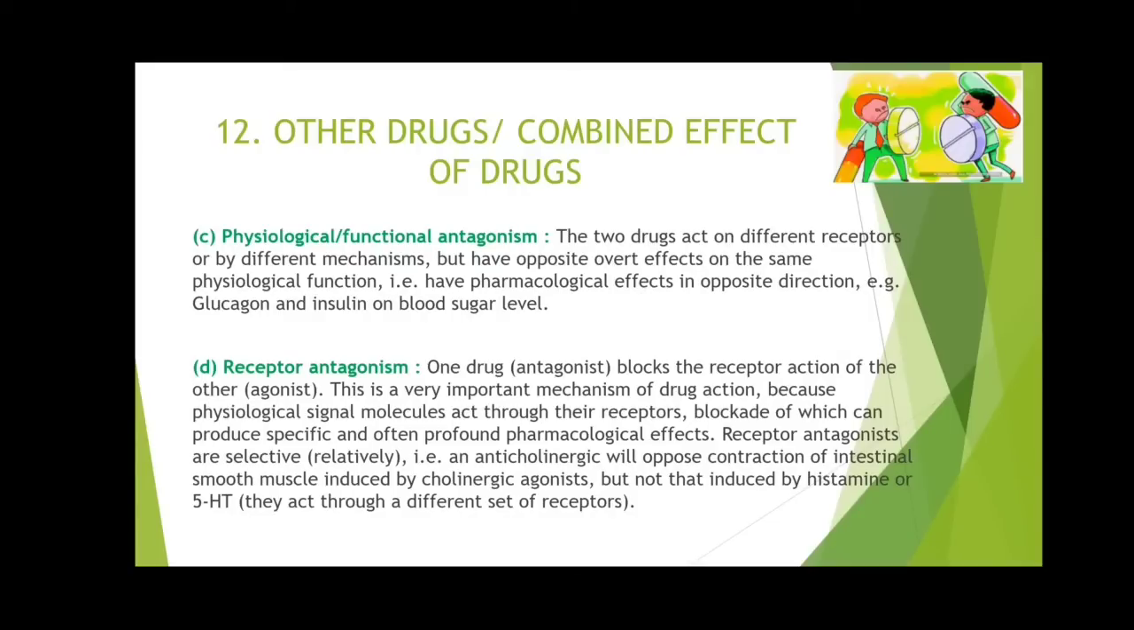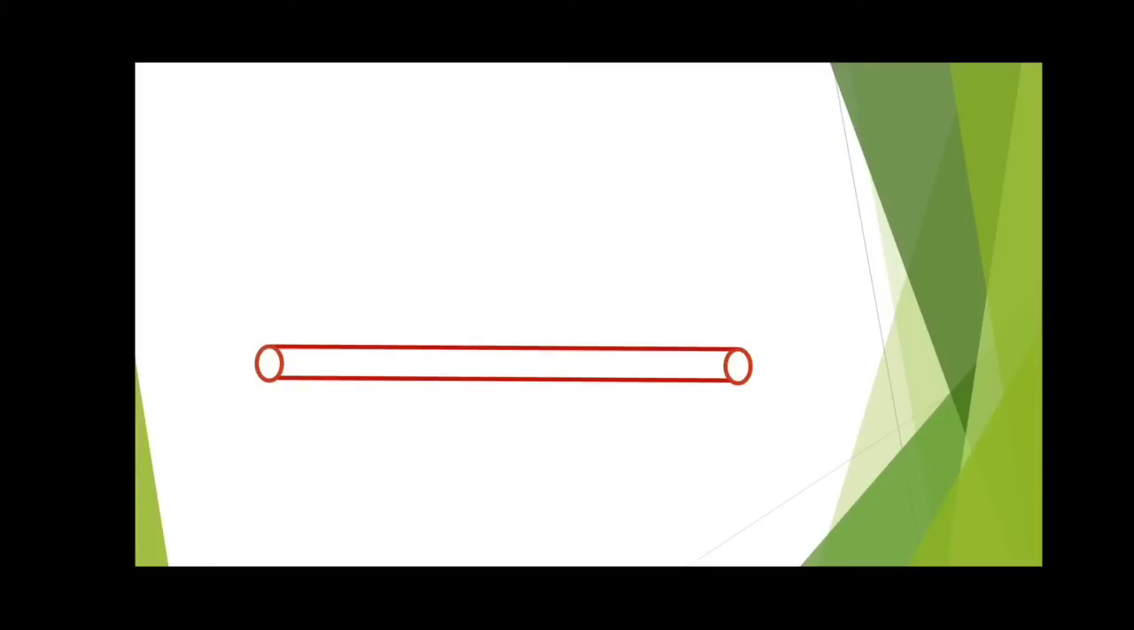So we will learn this line with a simple example. Suppose this is an intestine. The intestine has various receptors. Suppose this is the cholinergic receptor, this is the histamine receptor, and this is the serotonin receptor. When acetylcholine binds with its cholinergic receptor, it will produce contraction of the intestine. Similarly, histamine binding with the histamine receptor will also produce contraction of the intestine, and when serotonin binds with its serotonin receptor, it will also produce contraction of the intestine. So cholinergic drugs, histaminergic drugs and serotonergic drugs will all induce contraction of the intestine.